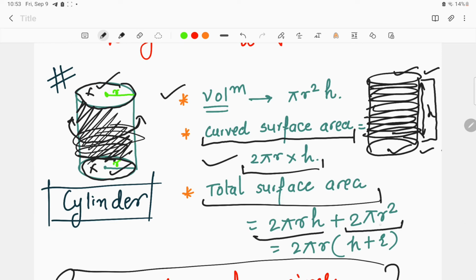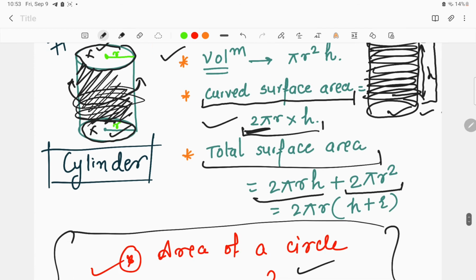2 pi r square is the area over here, and what was the 2 pi r? 2 pi r was the perimeter. So here what will be the formula? If we take 2 pi r in common, it will be 2 pi r into h plus r.